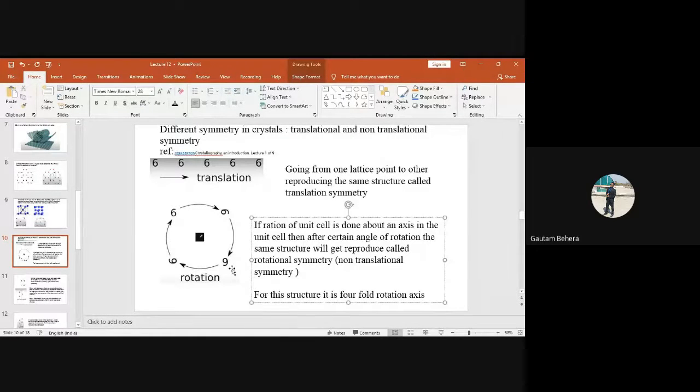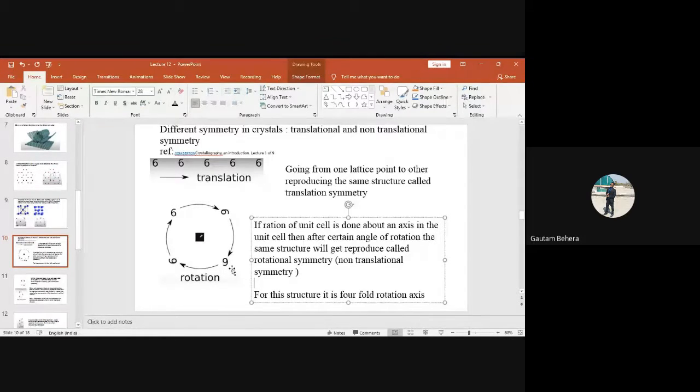You try to rotate it about its center axis in the right side direction, clockwise, for example. After what angle of rotation will you come to self-coincidence, reproducing the same structure? So what is the angle of rotation? 360 degree. Are you sure? Just imagine a square. 180 degree.